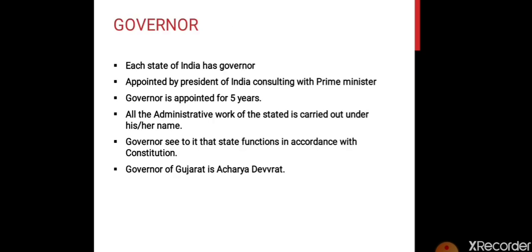Okay, so here we are completing the legislative and we are moving towards the governor. Now who is the governor? Each state of India has a governor. They are appointed by the President of India in consultation with the Prime Minister. Governor is appointed for how many years? For 5 years. All the administrative work of the state is carried out under his or her name. So anything that has been done in the state has to be under the name of the governor, with his consultation, under his guidance. Governor sees to it that the state functions in accordance with the constitution. So the governor needs to see that the state is working as per the laws mentioned in the constitution.